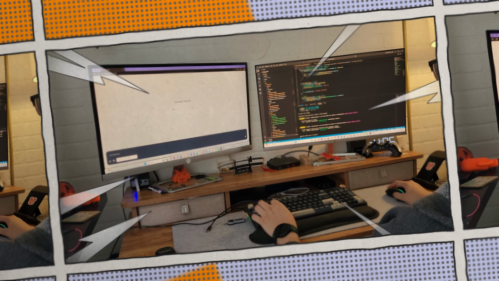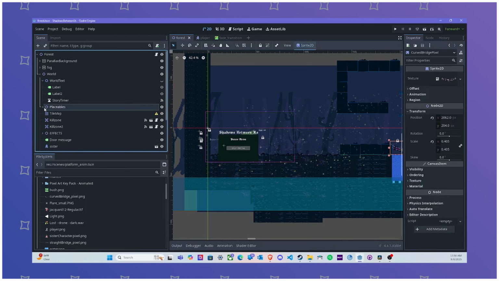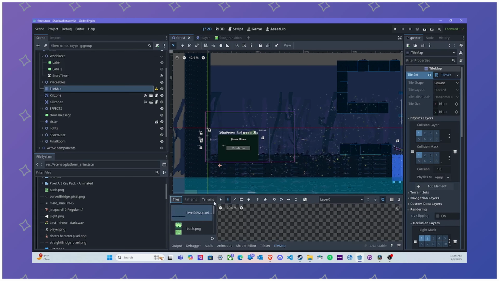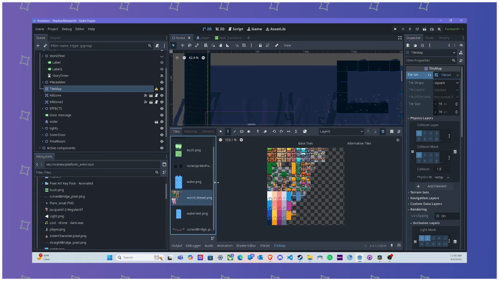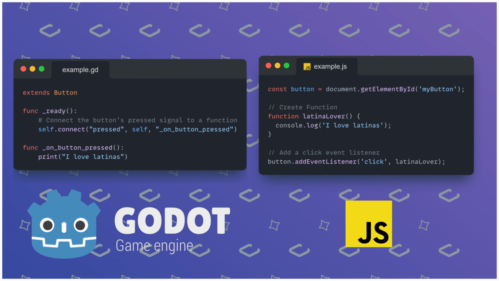As a web developer with over 3 years of experience, I thought game development would be this huge, intimidating leap. But once I got into it, I realized a lot of it felt very familiar. In fact, a lot of stuff carries over from the web. And if you don't believe me, take a look at these two examples.